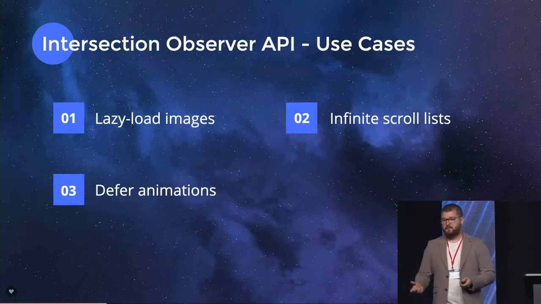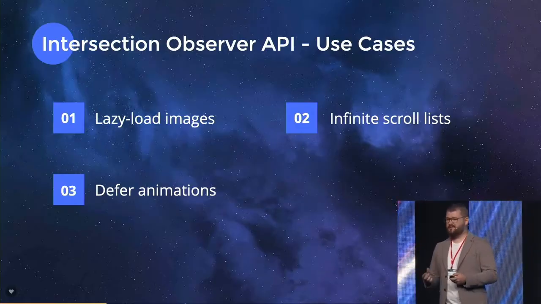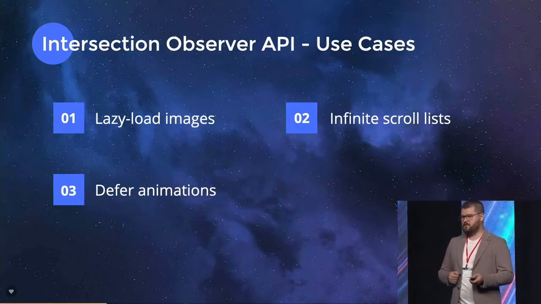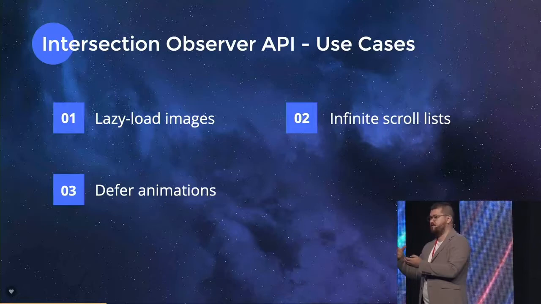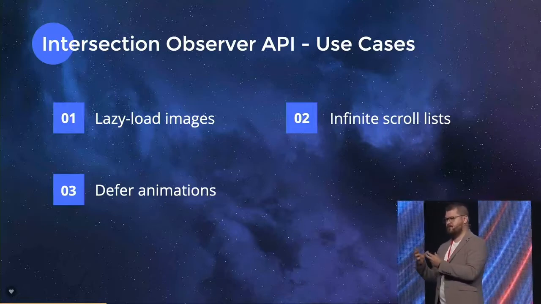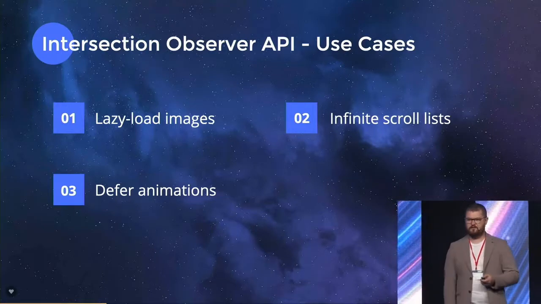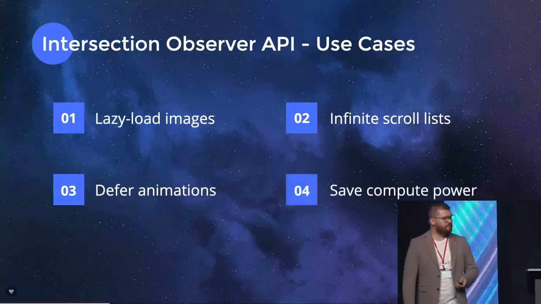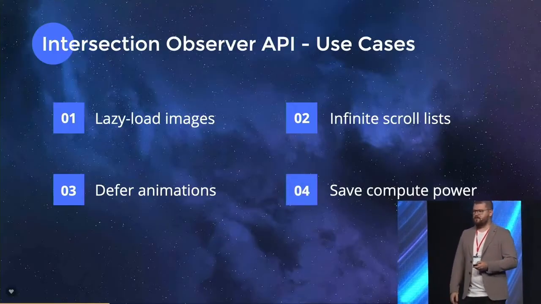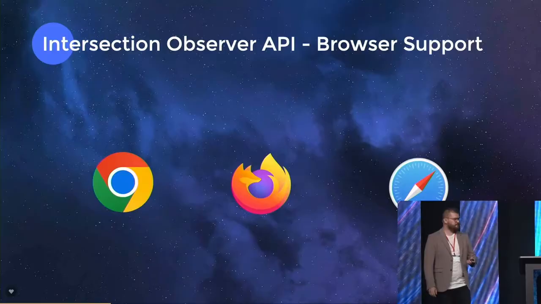We could defer some animations, so we don't need to run some JavaScript code or some animations if the user is not observing that part of the screen of the application. And in that sense, we can save some computing power.